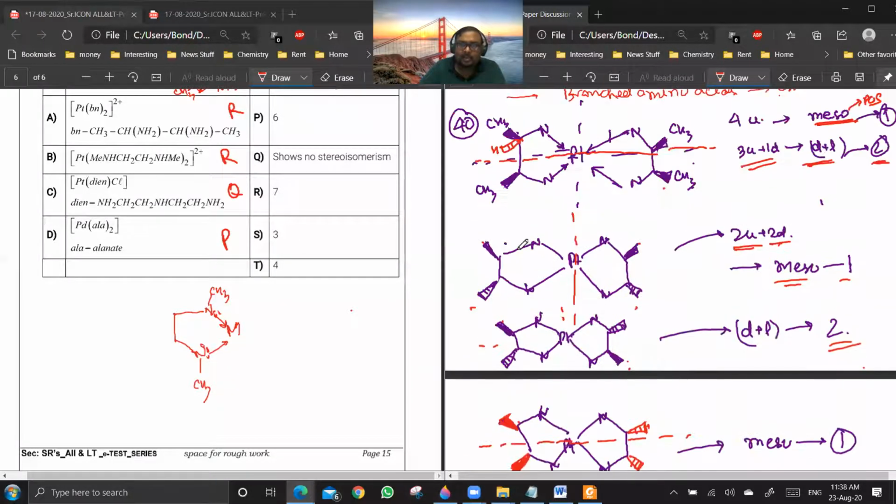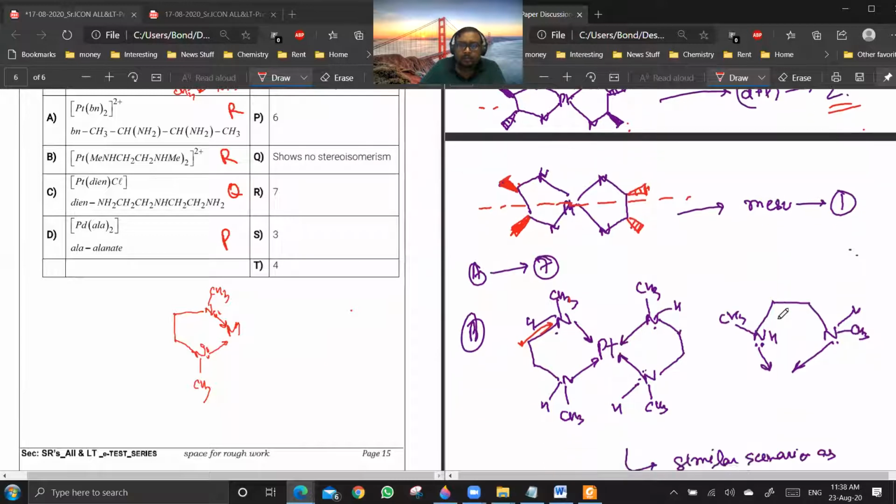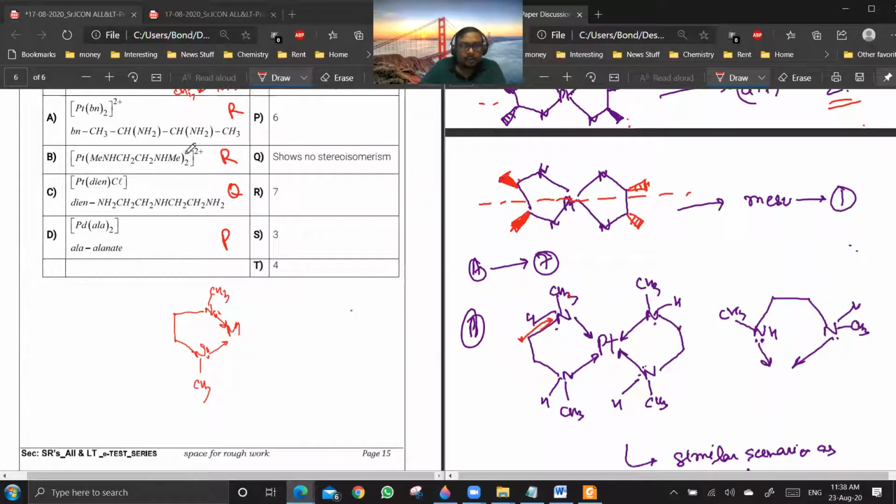Similar to these cases, the only thing is, instead of here, I am putting it here. And instead of here, I am putting it here. Clear, everyone? Yes, sir. Okay. So this will also have 7. Now this is something which needs a presence of mind. After this, C. C is Pt(dien)Cl.